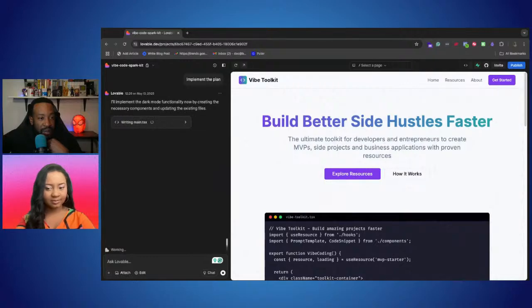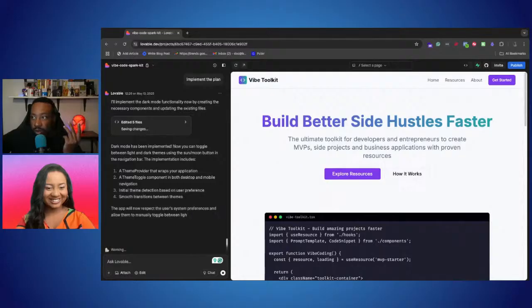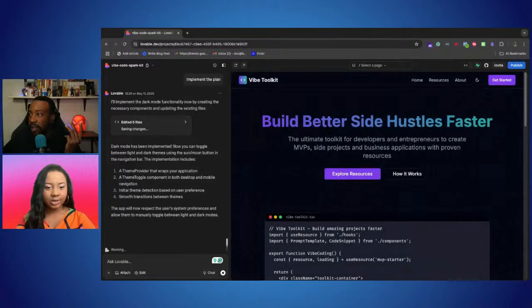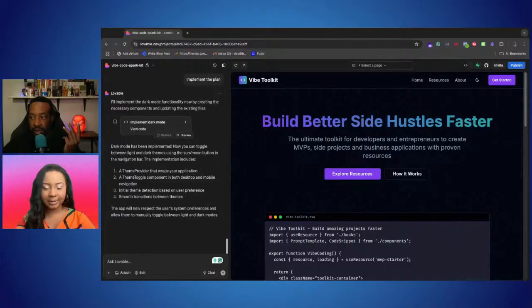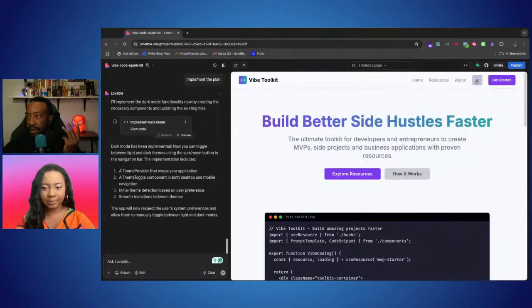Bobby's saying, keep the restore button handy. Okay, where's the restore button? Where should I look at this thing? Test it by clicking on the little moon first and see if it toggles between dark and light mode properly.